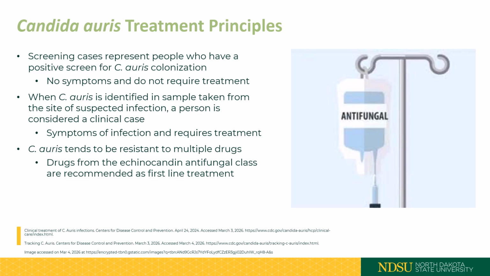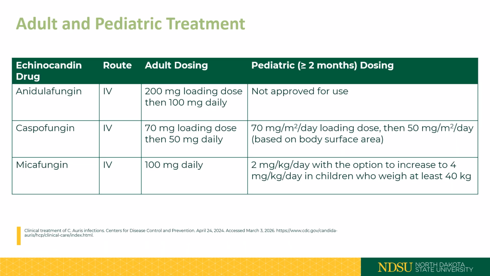Drugs from the echinocandin antifungal class are recommended as first-line treatment. This table shows the recommended first-line treatment options for adults and pediatrics. Anidulafungin and caspofungin have loading doses followed by a fixed daily dose for the adults. Notice that anidulafungin is not approved for pediatric use. Caspofungin has dosing based on body surface area for pediatrics. Micafungin is a fixed daily dose for adults, but includes weight-based dosing for pediatrics. All three of these options are IV.